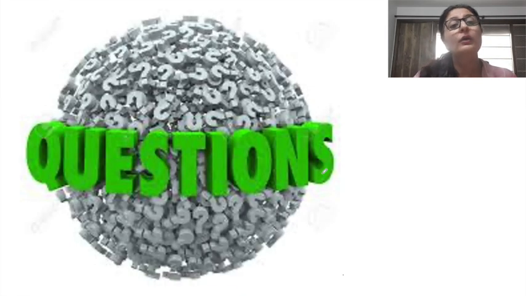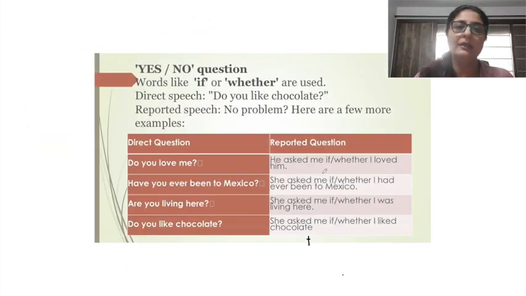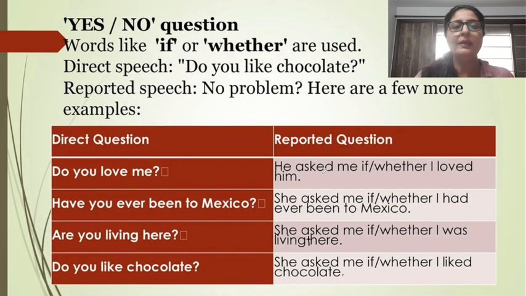Coming next to questions. Now, questions also are a little tricky, but there is a trick to that. So what types of questions are there? So we'll basically handle here two types of questions. One is yes, no questions, means the questions to whom answer is either a yes or a no. And these questions, when converted to reported speech, they begin with if or whether.